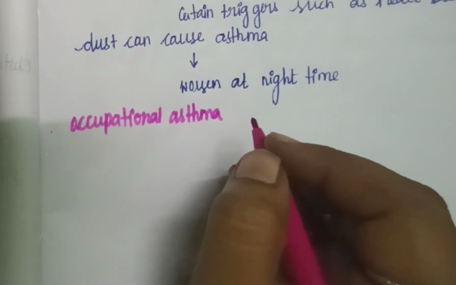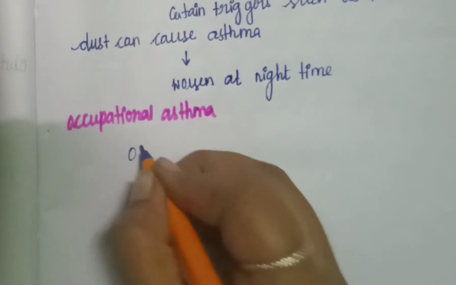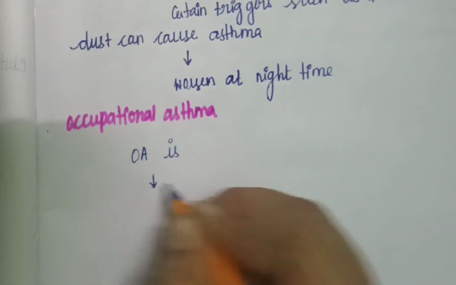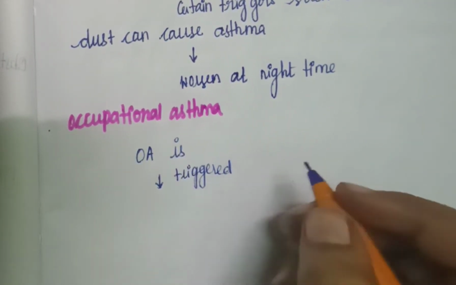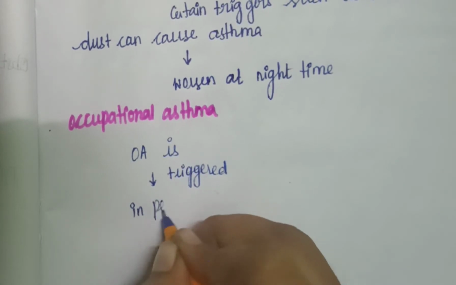So next one is occupational asthma. Occupational asthma is triggered in a person's workplace.